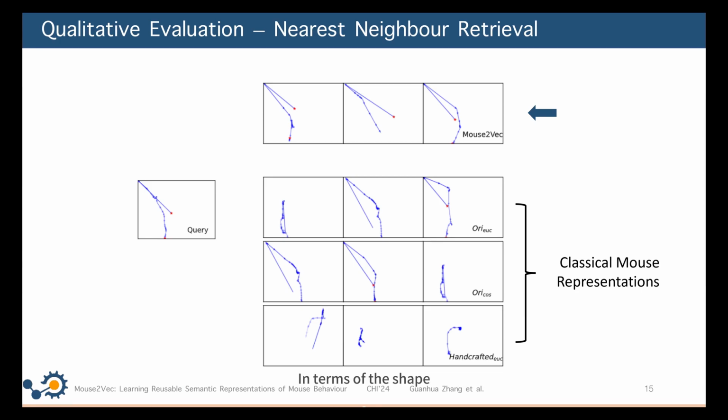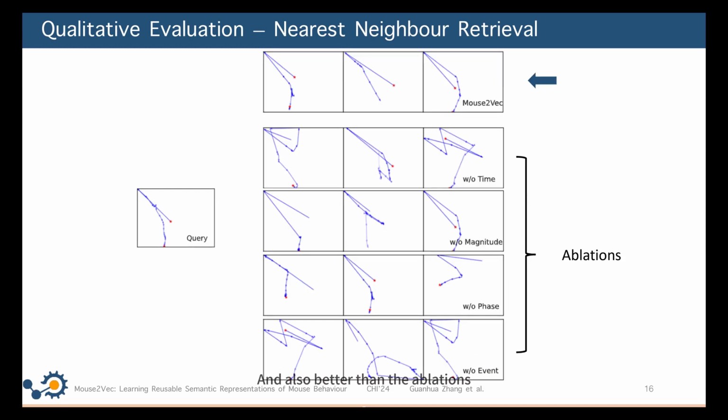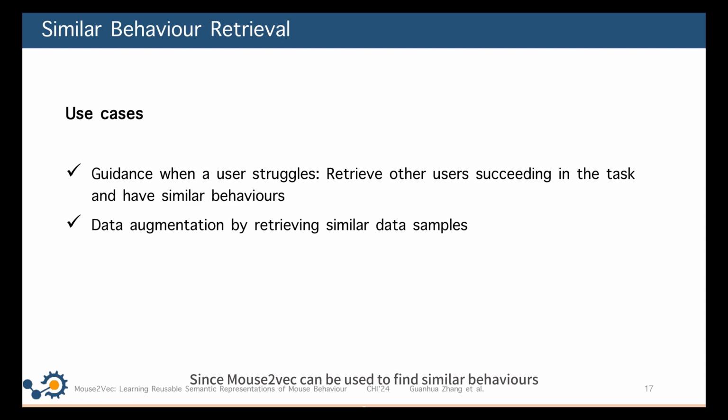In terms of the shape, location and clicks, the retrieval results are better than using classical mouse representations, and also better than the ablations where we removed either the time, frequency domain, or the discrete events encoded in Mouse2Vec. Since Mouse2Vec can be used to find similar behaviors, we can use it to either provide guidance to users who get stuck in a task according to other users who have similar behavior and completed this task, or for data augmentation, since in HCI, we often face the challenge of having limited labeled data due to the high cost of data collection.